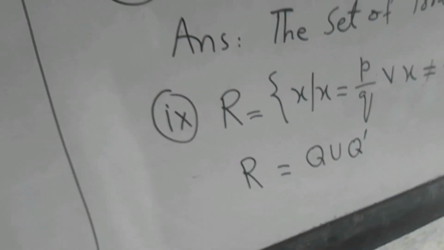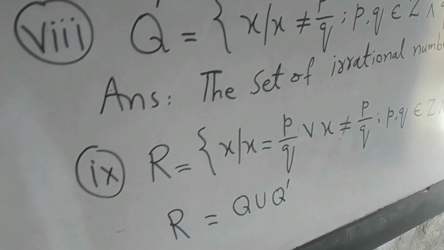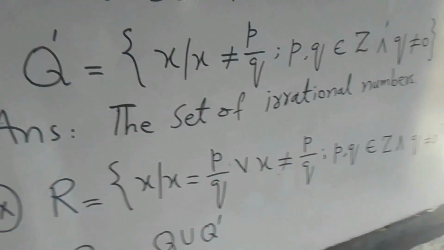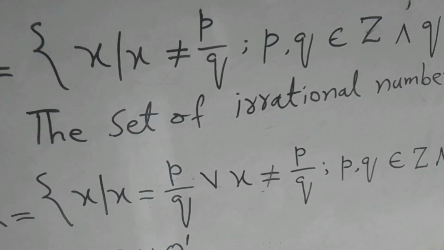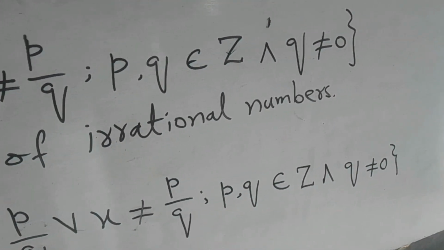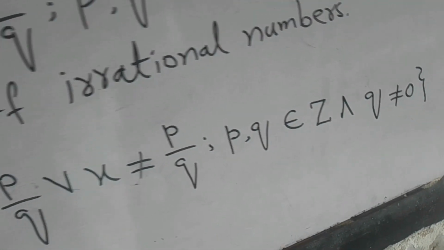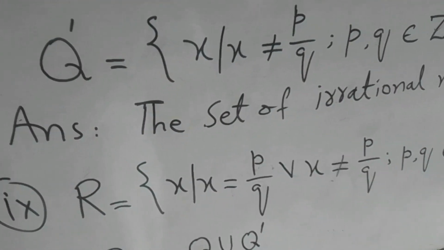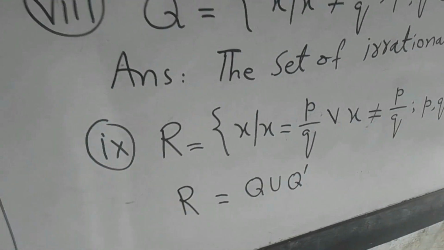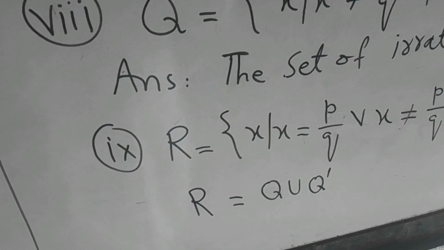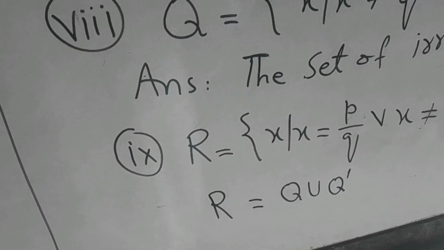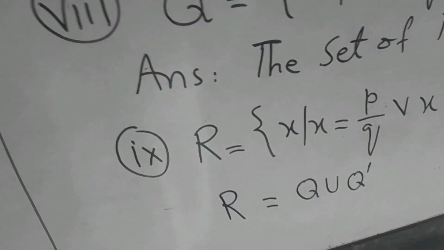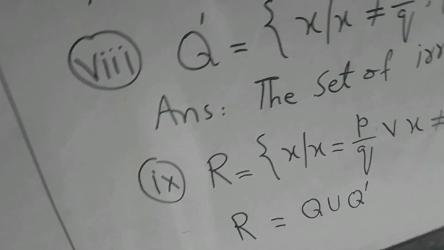Now number nine, the set R = {x such that x = p/q or x is not equal to p/q, where p, q belong to the set of integers and q is not equal to 0}. It means it contains both rational and irrational numbers. It can also be written in the form R = Q union Q complement, or set of rational numbers union set of irrational numbers. This is the set of real numbers.